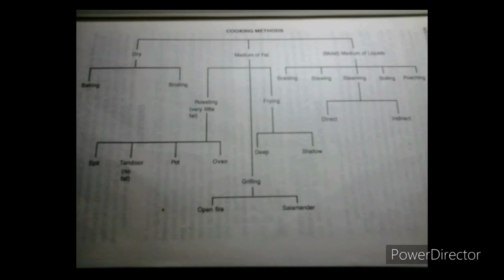Roasting can be done in four ways: spit, by using a tandoor, by using a pot, or inside the oven. Frying you can do either as deep fry or shallow fry. Grilling can be done either on open fire or inside a salamander. When you are using liquid as a method, then you can poach the food, stew, boil, steam, or braise.